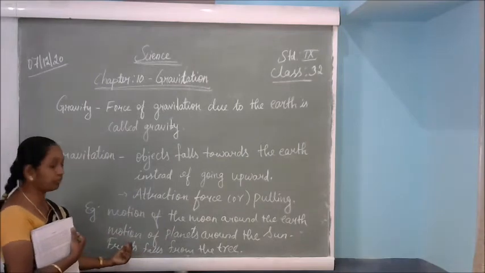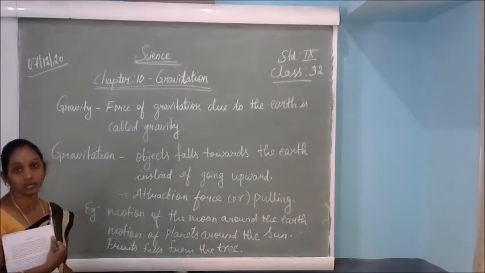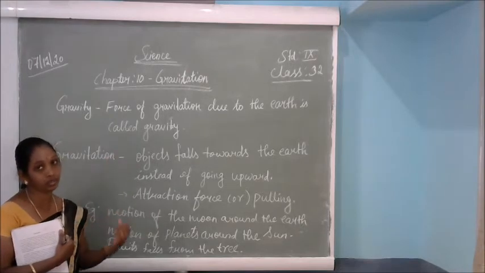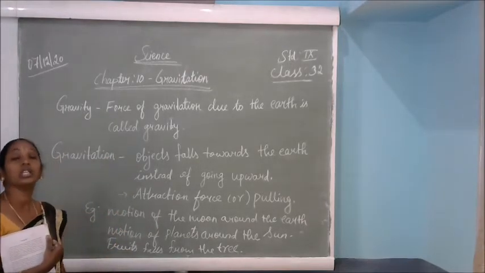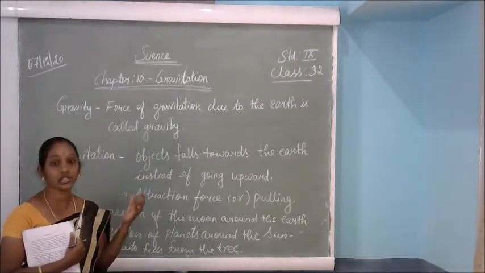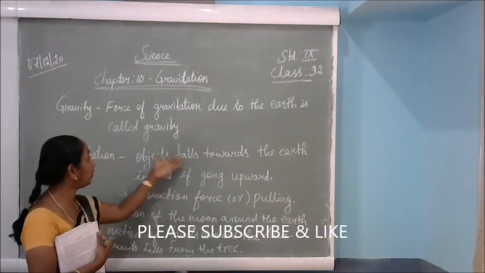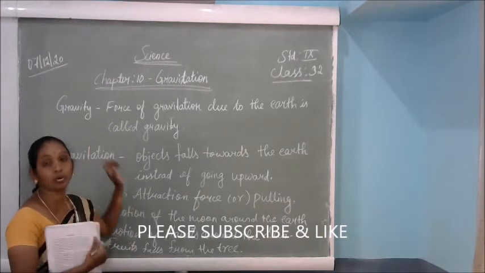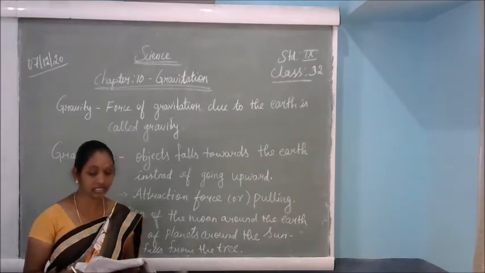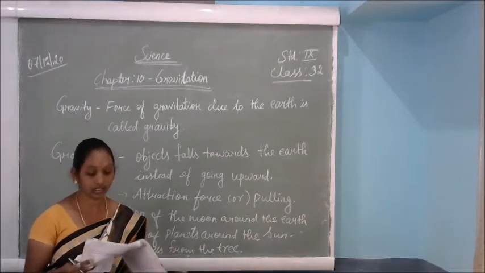A well-known example is the fruit falling from the tree to the earth. If you throw anything to the top, it automatically comes down and reaches the earth surface. All these are because of the earth's gravity. Some attraction force pulls the object towards the earth. That force towards the earth is called gravity. How objects move on the earth, we will discuss in this lesson, chapter 10, gravitation. Take out your textbook, page number 131.